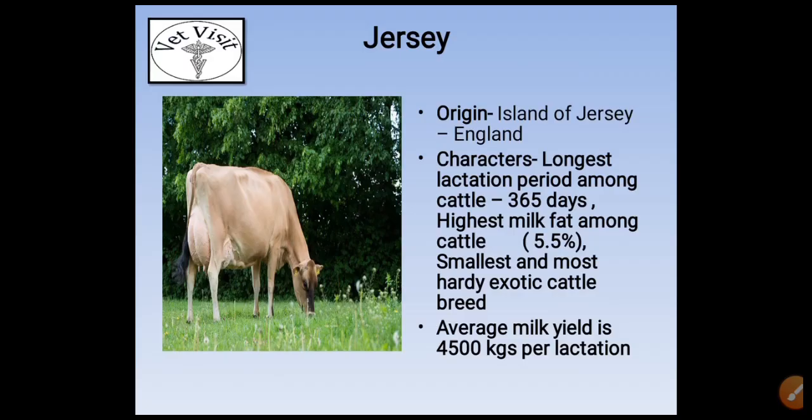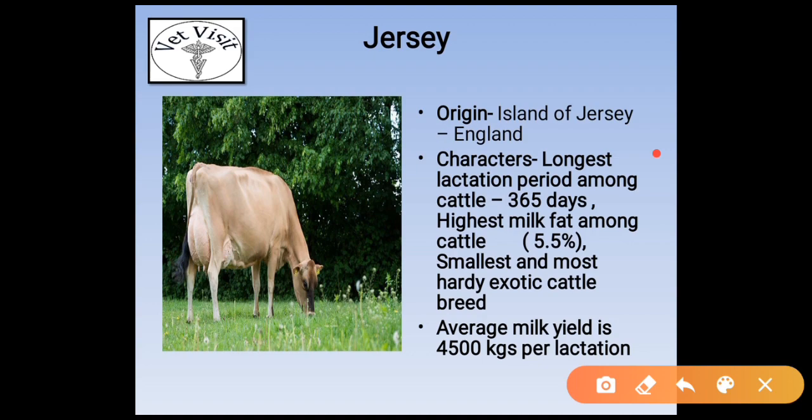Exotic cattle breeds include first Jersey. Origin is the Island of Jersey, England. Characters: longest lactation period among cattle, 365 days; highest milk fat among cattle; smallest and most hardy exotic cattle breed.